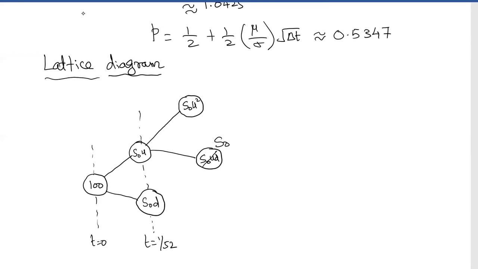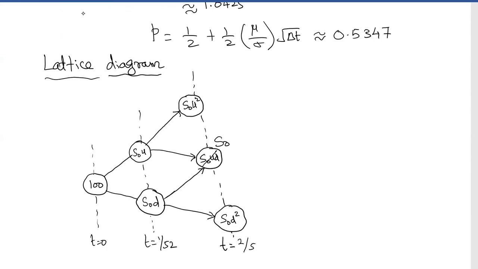And similarly, this guy will go again, he came down and went up, therefore this will also be same as S naught, okay, you can check that. And this side you will take to S naught D, D, that is D square. This is at T is equal to T2. So in general it is T1, this is T2. In our example they are 1 by 52, therefore 1 by 52, 2 by 52.